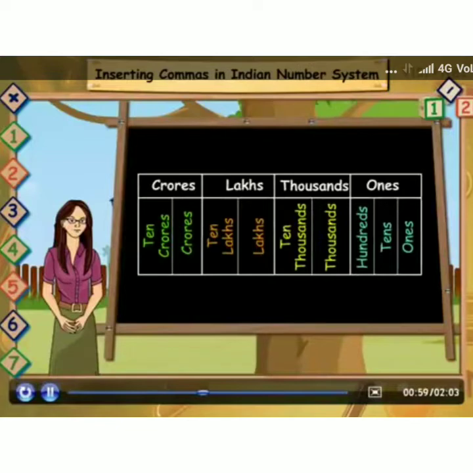So in the Indian number system, how many periods are there? 4 periods. What are they? Ones, thousands, lakhs and crores. How will you separate the periods? With the help of commas. In the Indian number system, we use the first comma after the first 3 digits. Then after every 2 digits we have to use the commas.